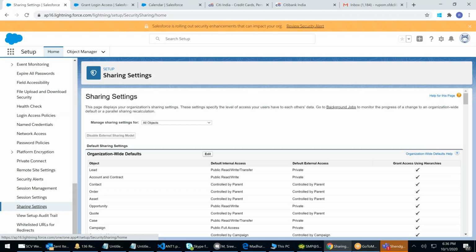Tomorrow, no class. Your link will remain same. Monday, we will start. The first thing that we'll start is sharing settings. We'll check and then we will go into the automation. Then we will start automation. Clear, everyone?